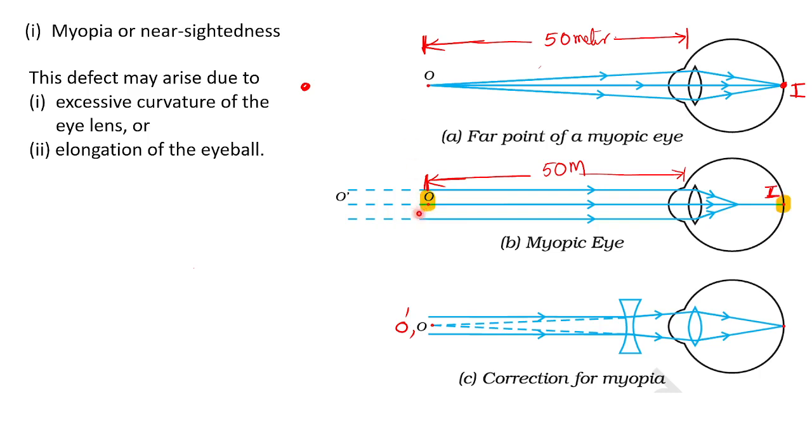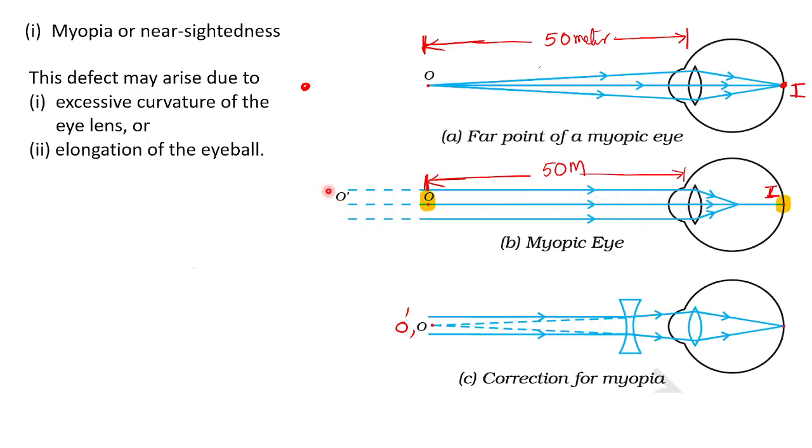But the problem is, if the object is placed beyond 50 meters, for example 70 or 80 meters, or at infinity, say infinity. If the object O dash is placed at infinity, the light rays from the object will be parallel to the eye lens.